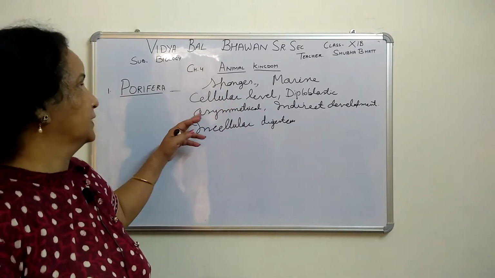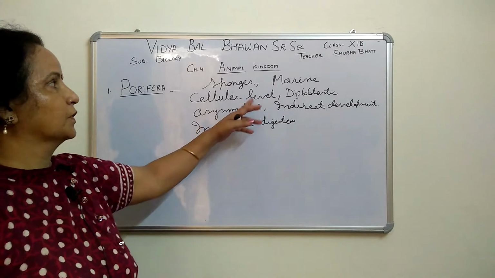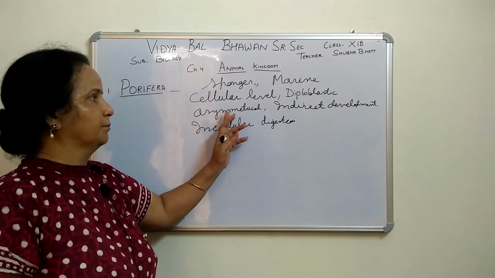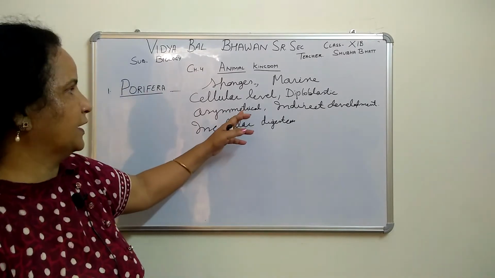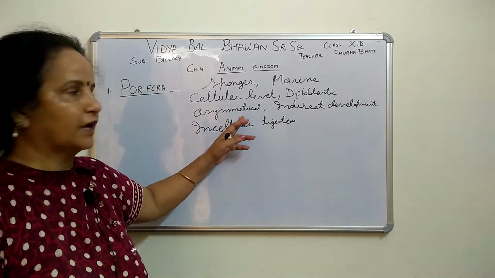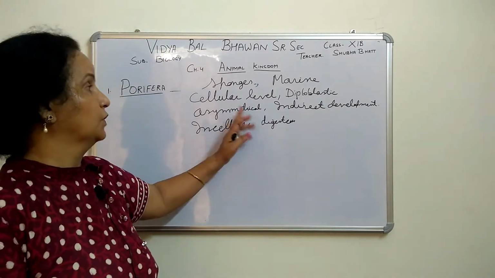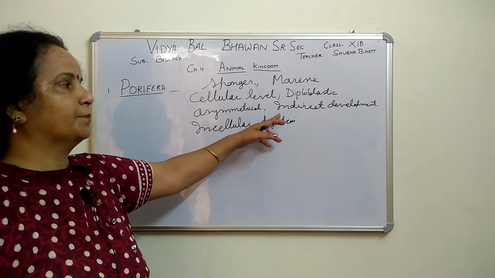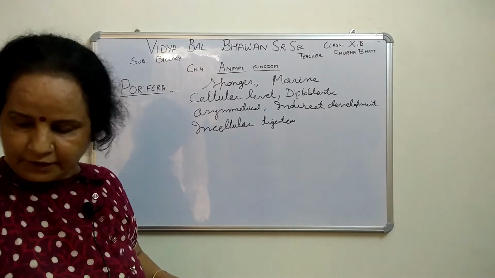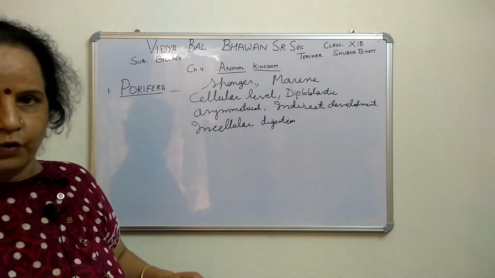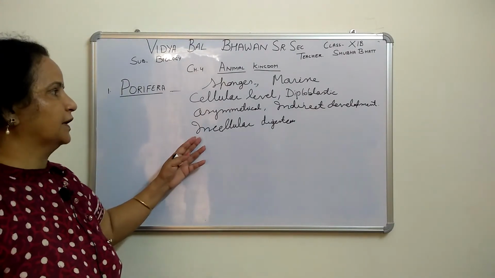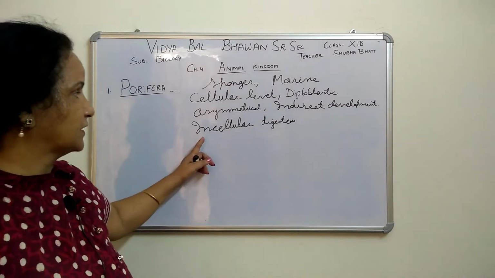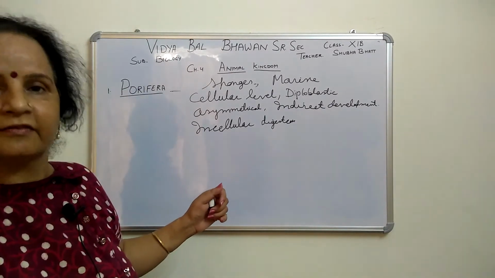To recap: cellular level of organization, then diploblastic, then asymmetrical, because when we cut in any plane it will not divide into equal halves. Then indirect development, which means a larval stage forms in their development. Next, intracellular digestion, which means the digestion occurs inside the cell.